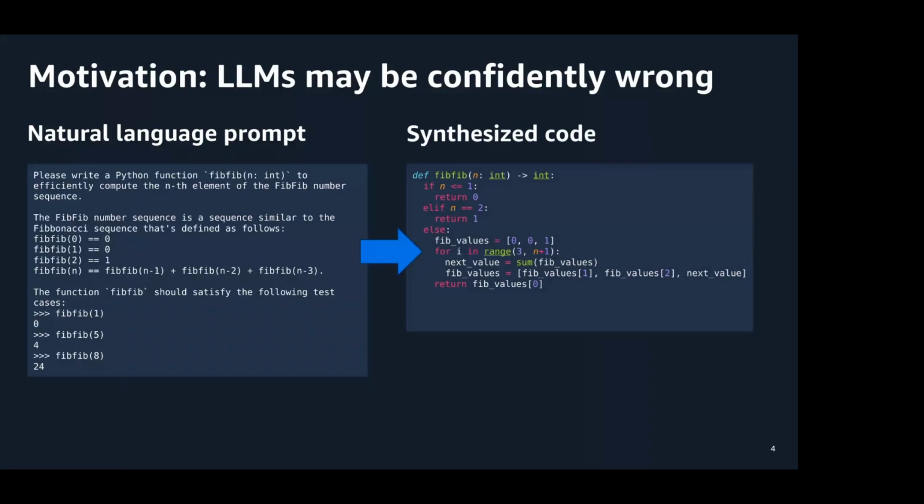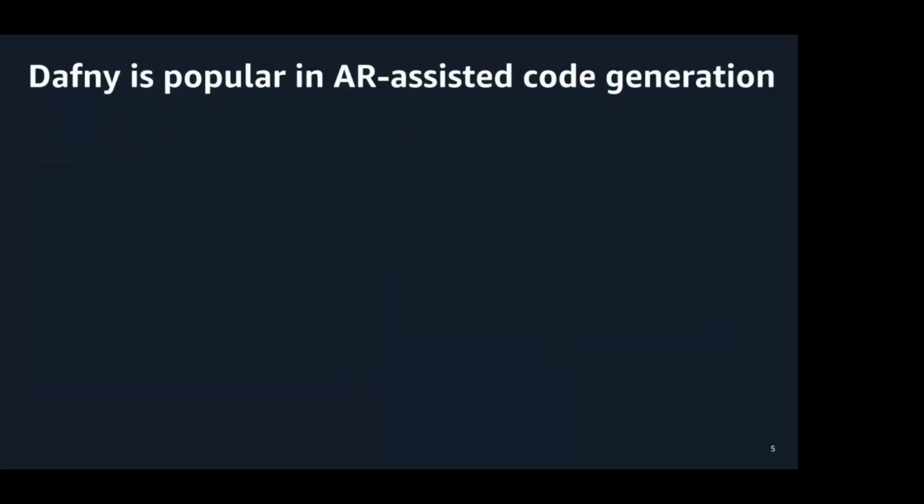On the right, we see LLM synthesized code that seems to correctly address the prompt on the left. However, if you look at it a little bit closer, you'll realize that there's in fact a subtle error that causes the code to return the wrong value when n is greater than 2. We will revisit this example again later in the demo.